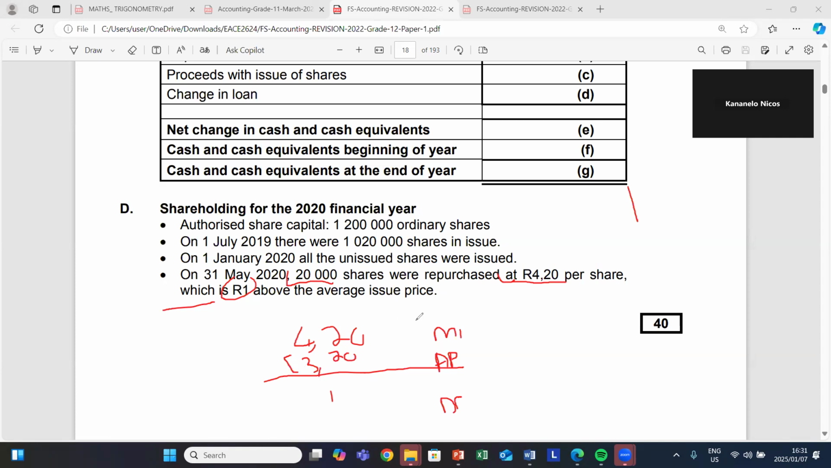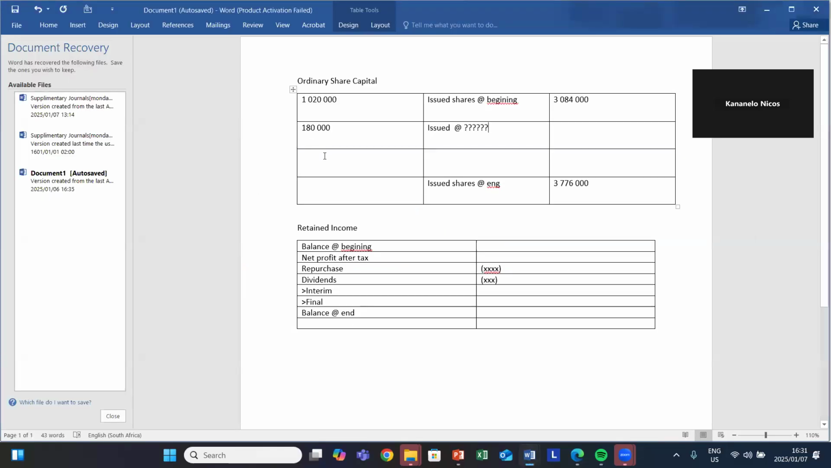So the average price for your shares is what you're going to record on your ordinary share capital. This difference, we are going to record when we do our retained income. So our average price is 3.20. So let's go record it. The number of shares, we'll write the repurchase. How much was the price? At 3.20. How many shares were repurchased? 20,000 shares.